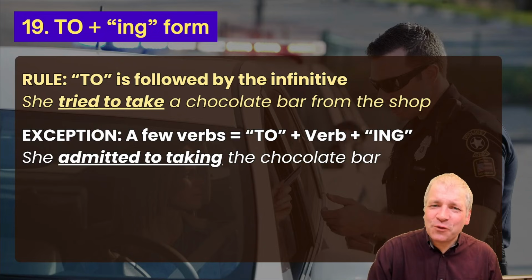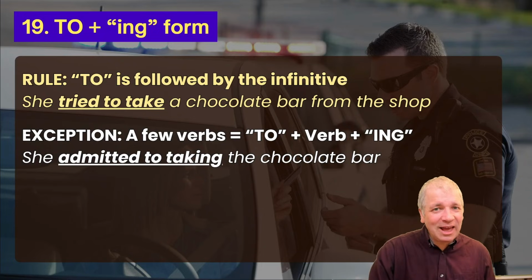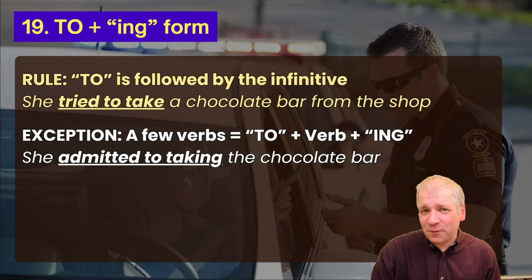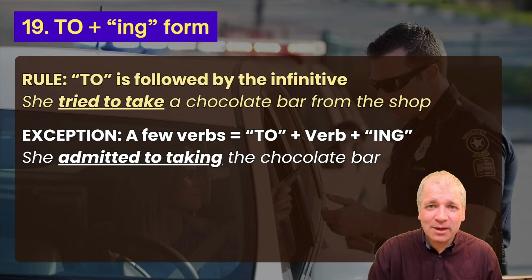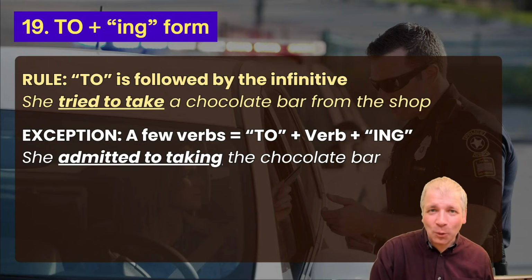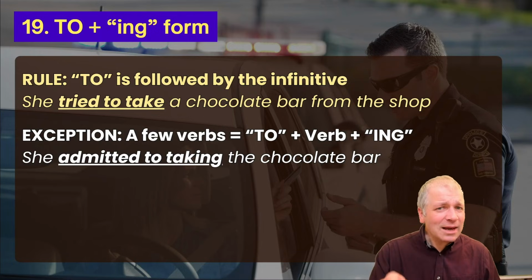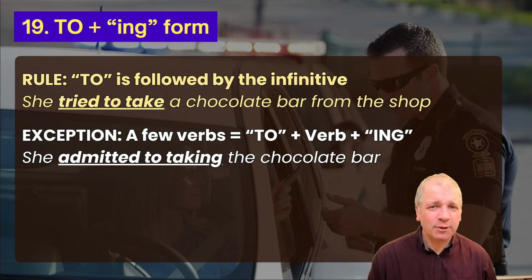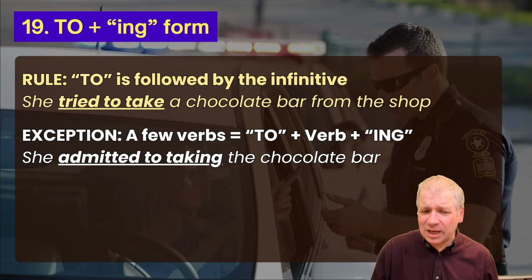There are a few verbs where we actually have to followed by the verb followed by ing. Again, this could be another surprise if you've read grammar books your whole life. She admitted to taking the chocolate bar. That is the correct way to form that sentence. We would never say she admitted to take the chocolate bar. It's always she admitted to taking the chocolate bar.